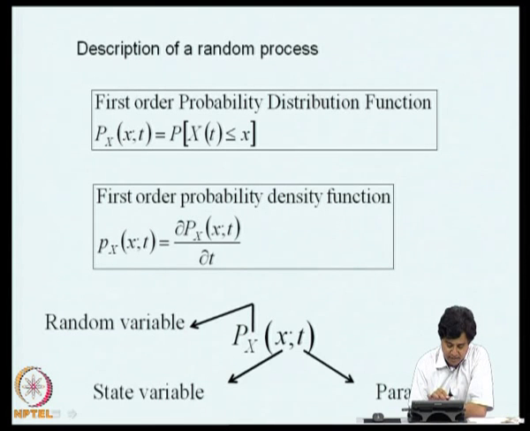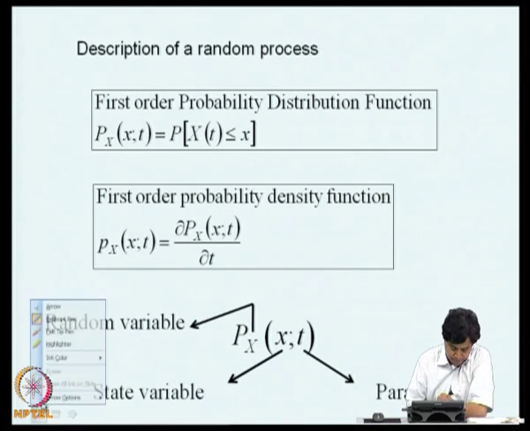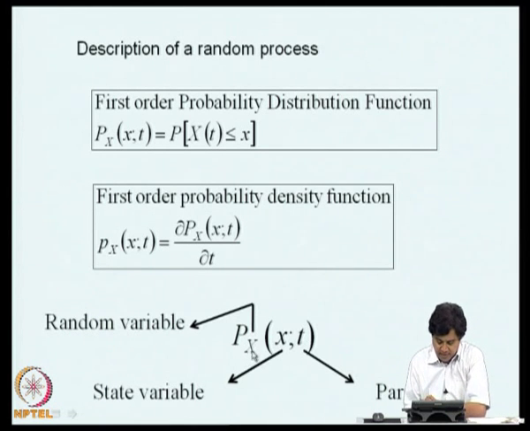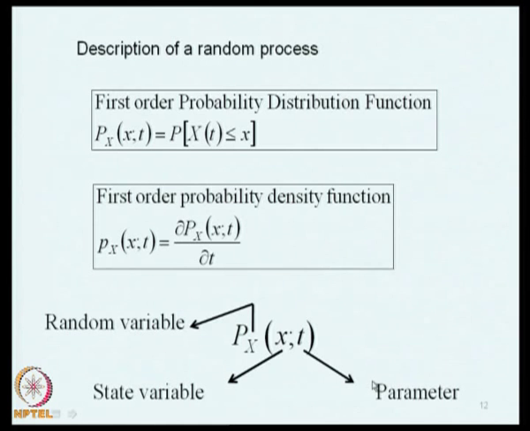subscript capital X, and in the argument there is x separated by a semicolon t. So, this is clarified here. This capital X refers to the random variable in question, x is a state, and t is the time, or the parameter value, at which we get this random variable from the random process x of t. And we use a semicolon because the probability distribution function is a function of states, and it is being evaluated at different times. So, to denote that, we do not write a comma here; it is a matter of convention.